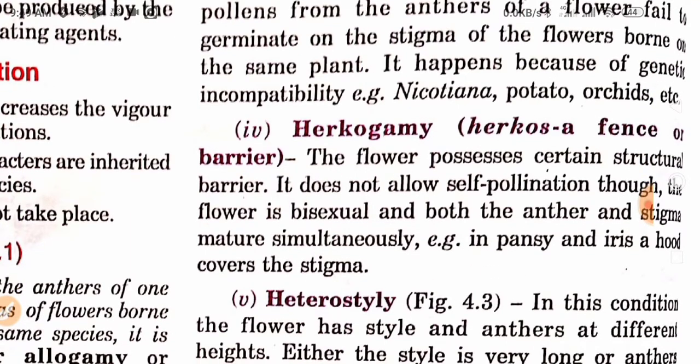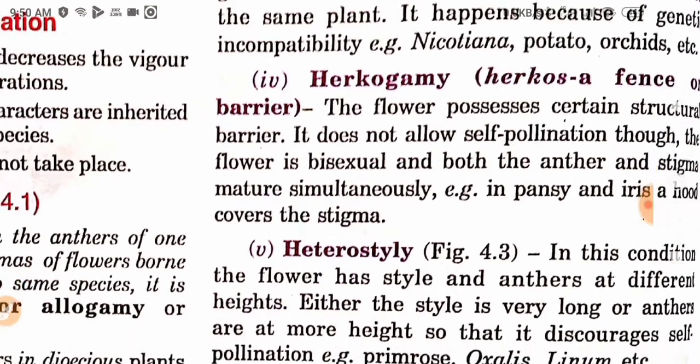One more example, hercogamy. Herco means fence or barrier. The flower possesses a certain structural barrier. It does not allow self pollination, though the flower is bisexual and both the anthers and stigma mature simultaneously, as in pansy and iris. A hood covers the stigma. A special type of covering is found on the stigma, so self pollination does not occur there.